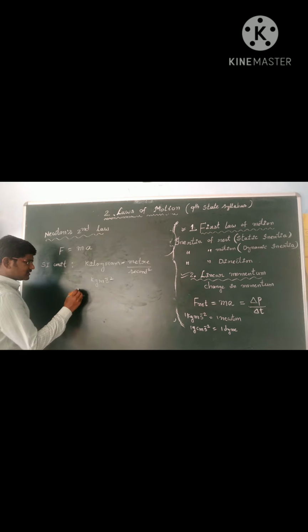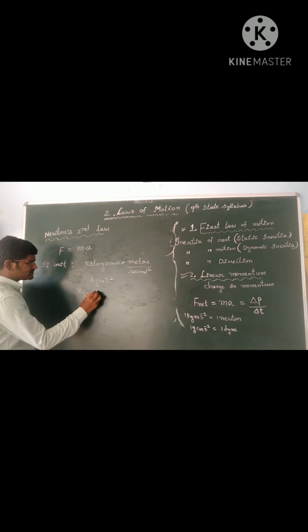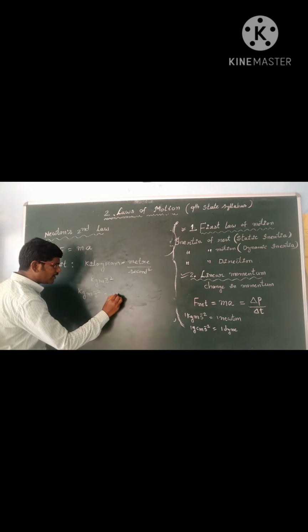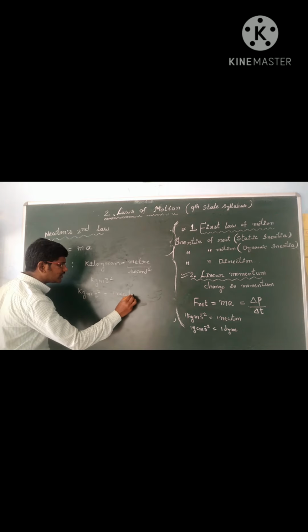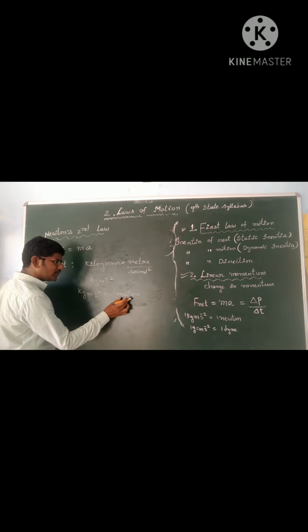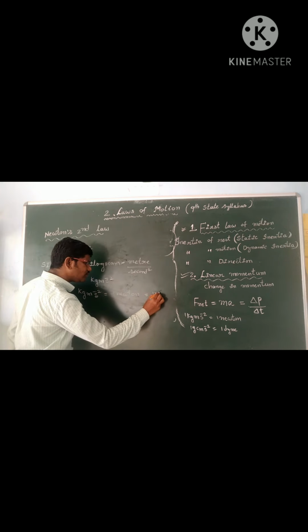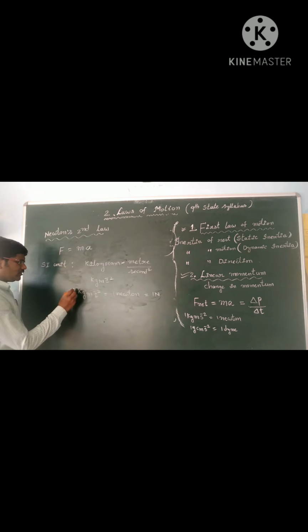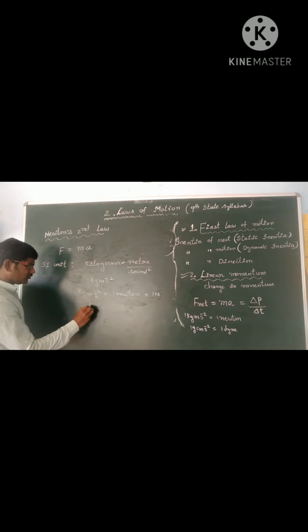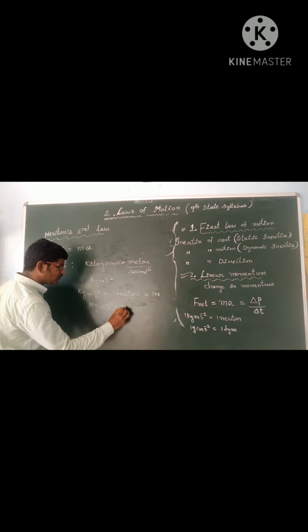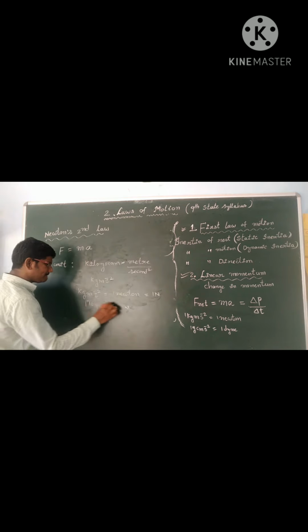This kilogram meter second power minus 2 is abbreviated as 1 Newton. Newton is a scientist's name, so you should represent it as 1 N. So 1 kilogram meter second power minus 2 is equal to 1 Newton.